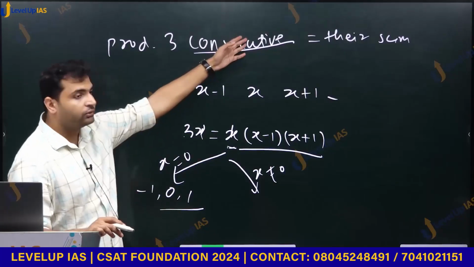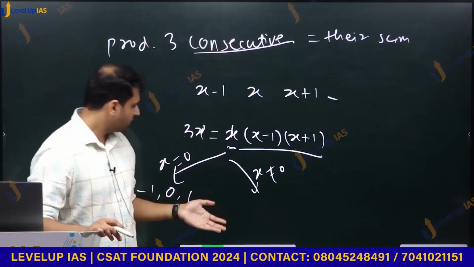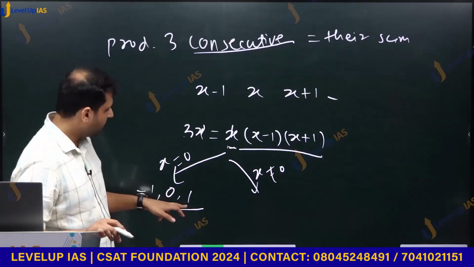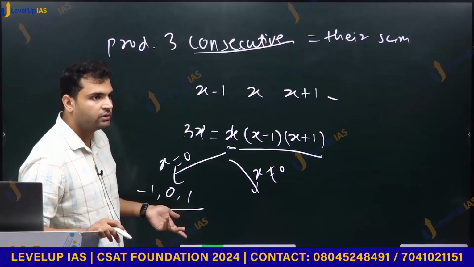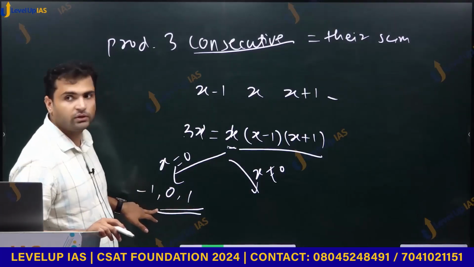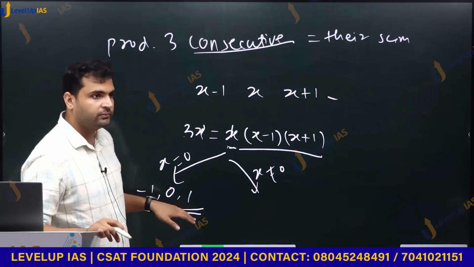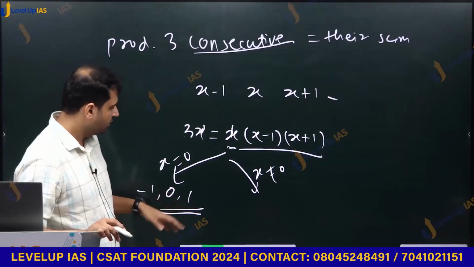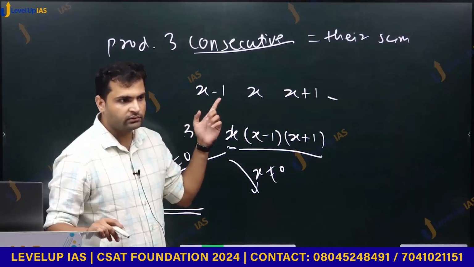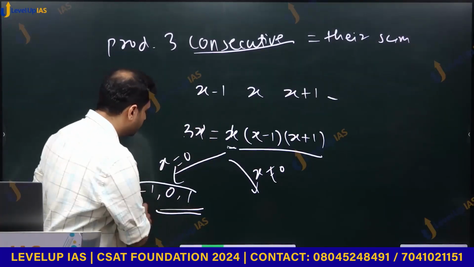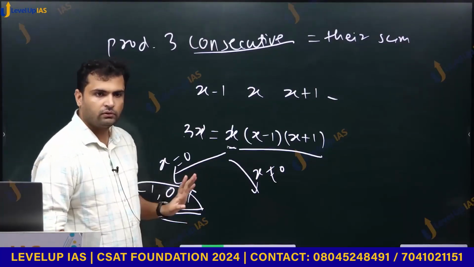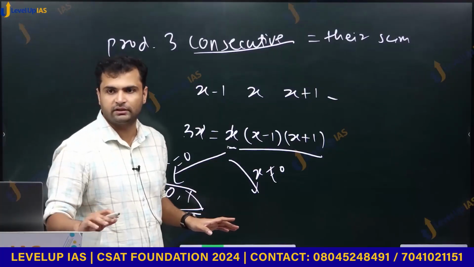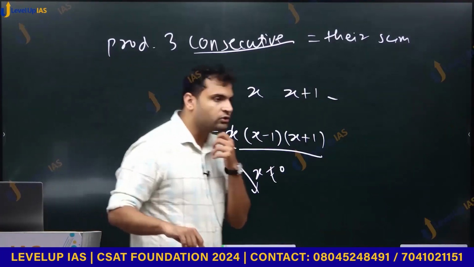Does it follow the rule that we want? What is the sum of these three numbers? Minus 1 plus 1, 0 plus 0, 0. The sum of these three numbers is 0. And what is their product? Any number multiplied by 0 is 0. So this follows the rule that we want. So this is one acceptable triplet. We want to tell how many possibilities there are, so we got one.